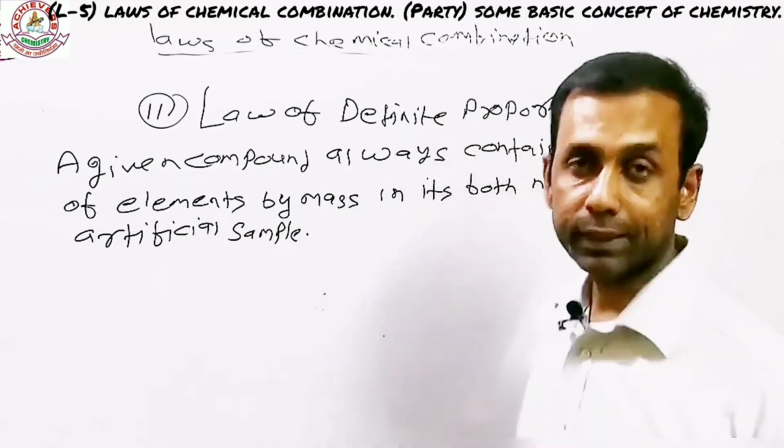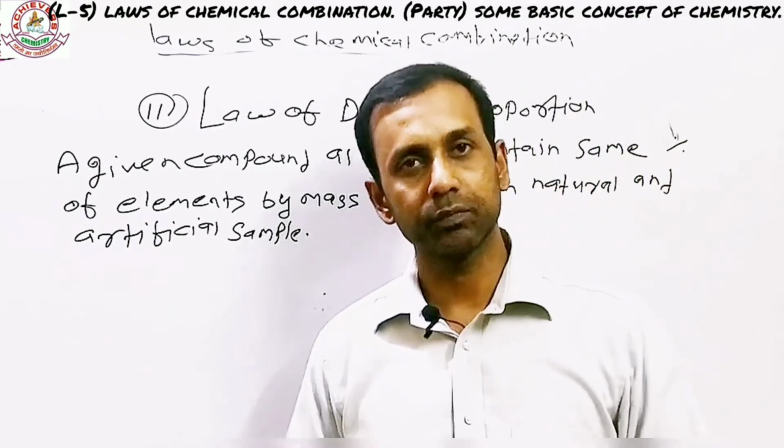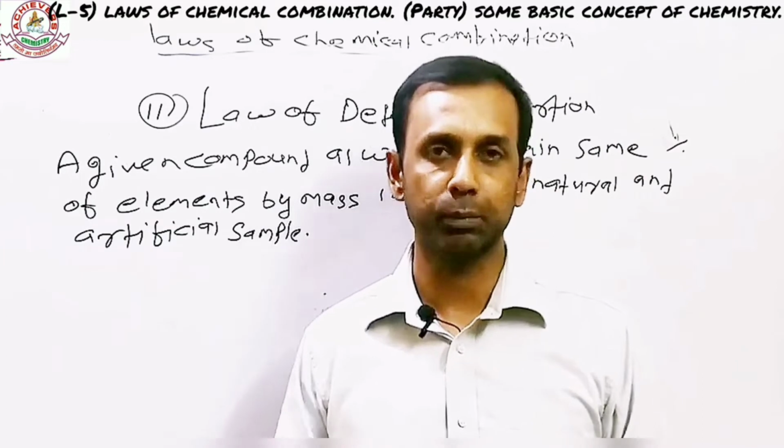What I mean here is that a given compound, doesn't matter if it's natural or artificial, it always has same proportion of elements by mass.